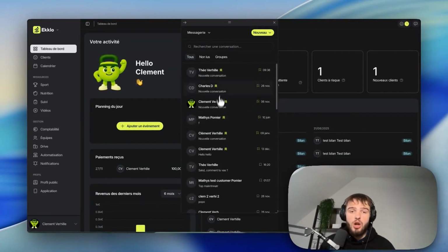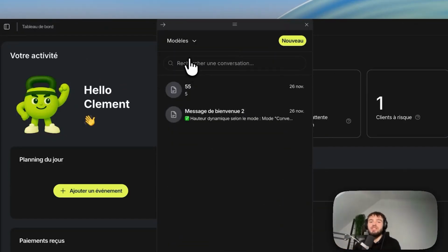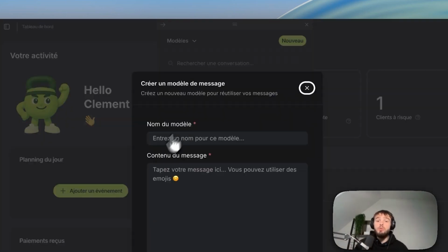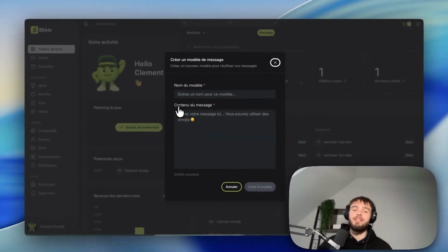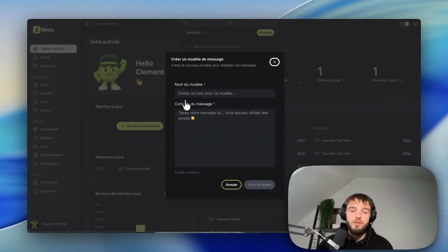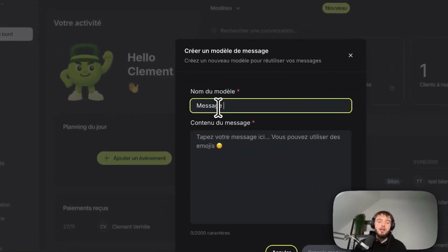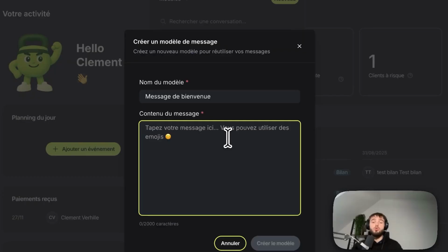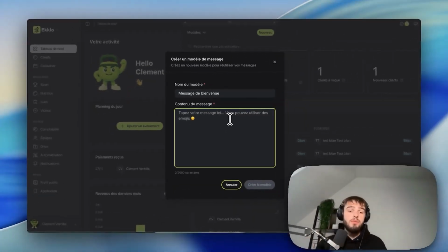You can also click in the top left corner to create your own custom message templates. So how do you do it? It's simple. You can tap new in the top right and directly predefine template messages to send to your clients. For example, you can set up a welcome message template, and then you will manually include the message content. So, for example, welcome to the coaching adventure. Here's the messaging. If you have any questions, send me a quick message and I'll get back to you. That way, you avoid wasting time recreating the same message for every client over the weeks and months on Ekklo.